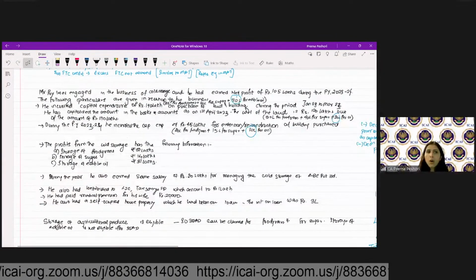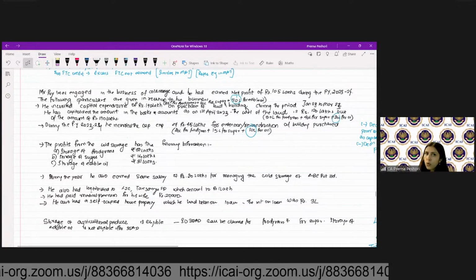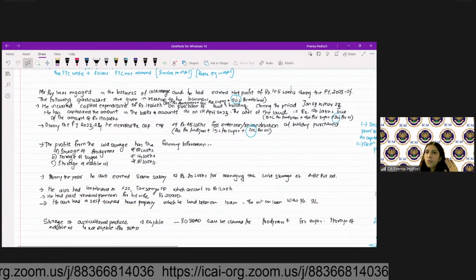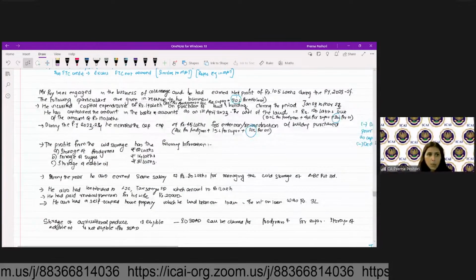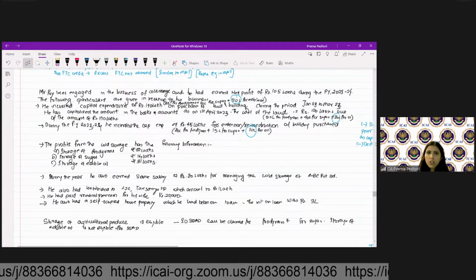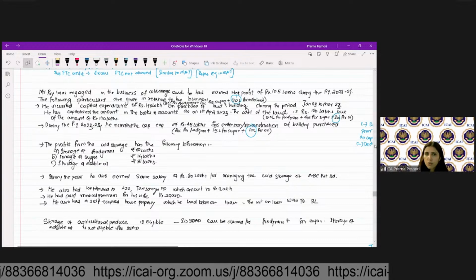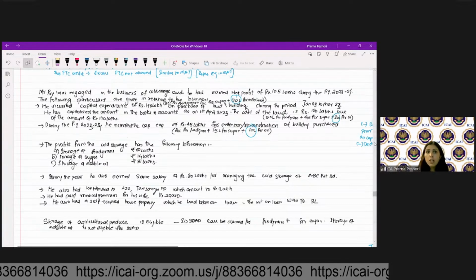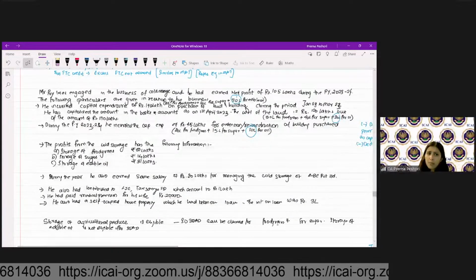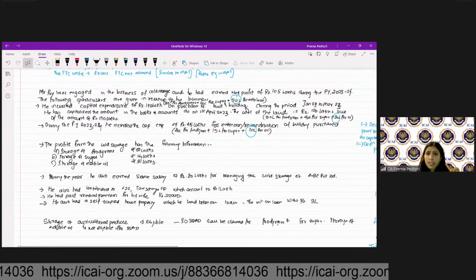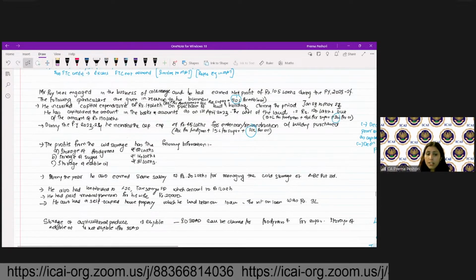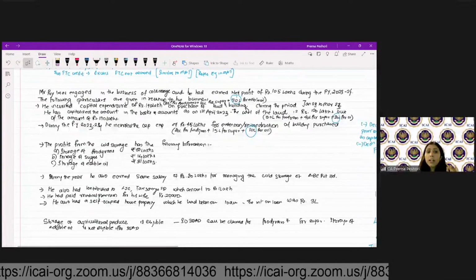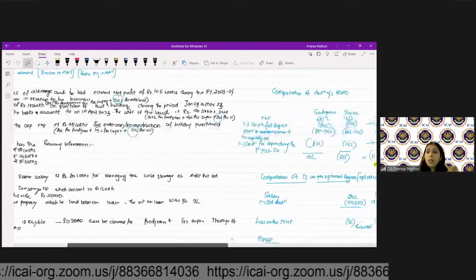Fine. So Mr. Roy was engaged in the business of cold storage and he has earned the net profit of 105 lakh during the previous year 23-24. The particulars are given. He incurred the capital expenditure of 80 lakh for food grain, 60 lakh for sugar, 50 lakh for edible oil. So in this particular case, since he is engaged in the business of edible oil, he would get a deduction which is available to him.